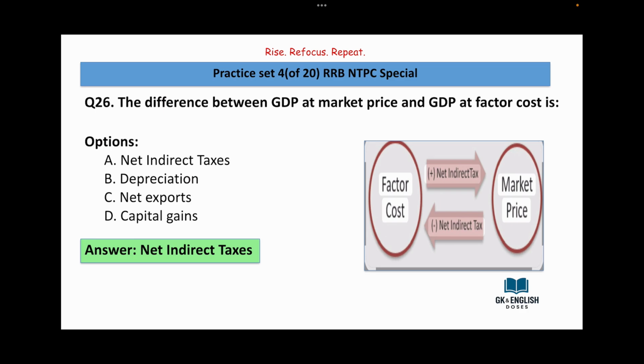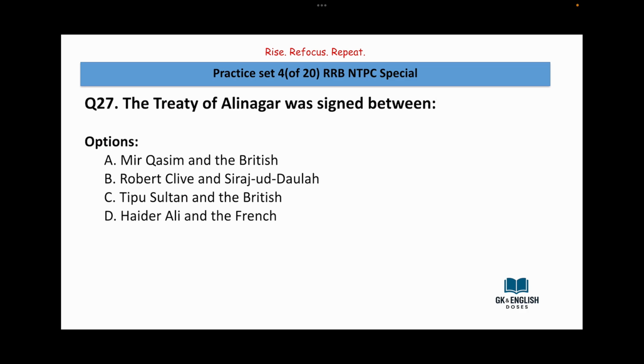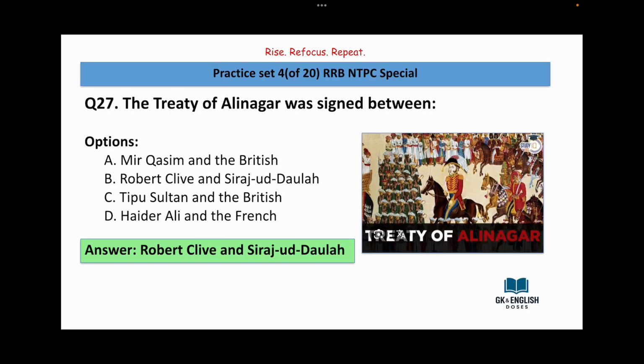Answer is net indirect taxes. The Treaty of Alinagar was signed between Mir Qasim and the British, Robert Clive and Sirajuddaulah, Tipu Sultan and the British, Hyder Ali and the French. Answer is Robert Clive and Sirajuddaulah.